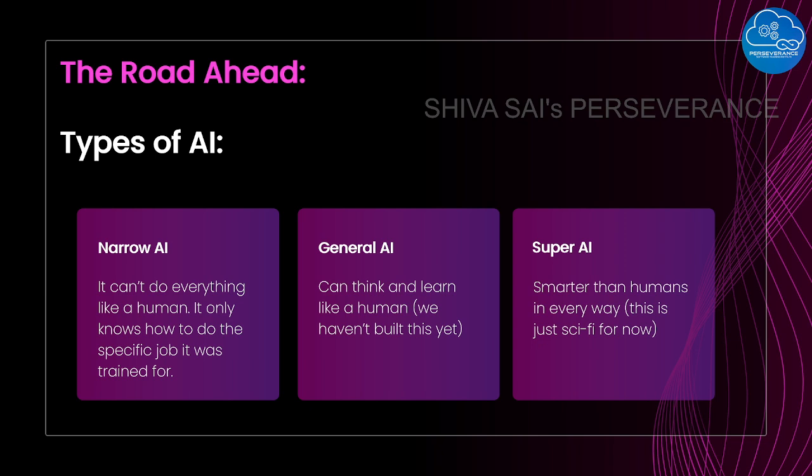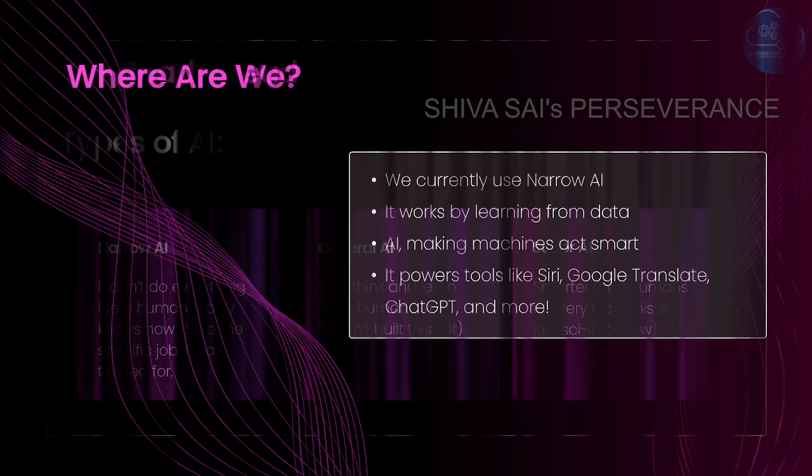People usually get stuck on which AI type we are currently running on. Basically, we are still performing R&D and creating multiple tools under narrow AI.